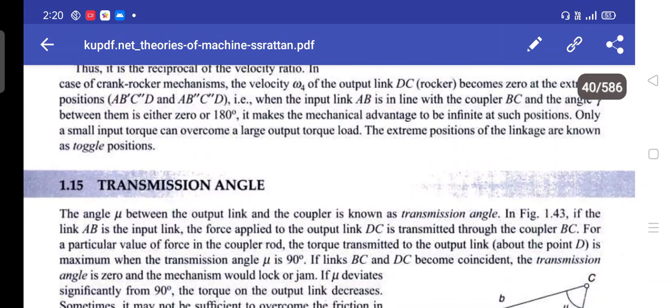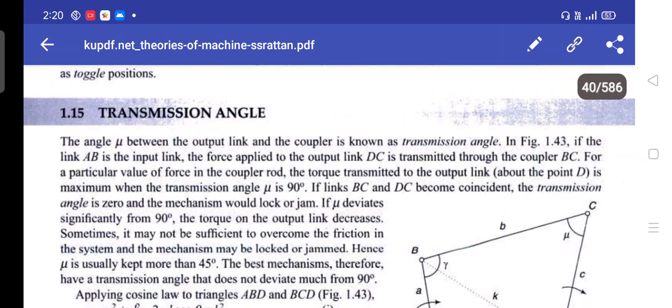Next is the transmission angle. The angle mu between the output link and the coupler is known as the transmission angle. If the link AB is the input link, the force applied to the output link DC is transmitted through the coupler BC. For a particular value of force in the coupler rod, the torque transmitted to the output link about the point D is maximum when the transmission angle mu is 90 degrees.